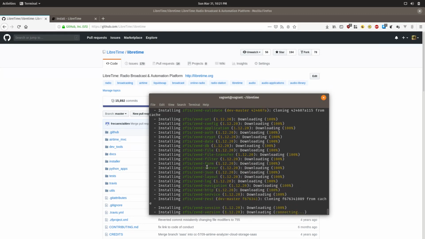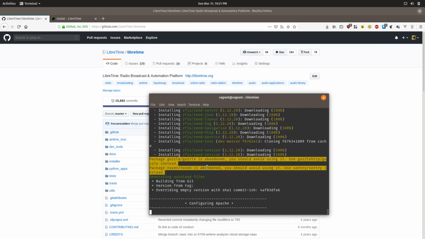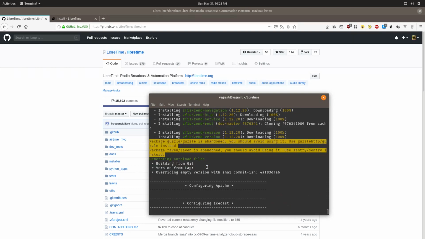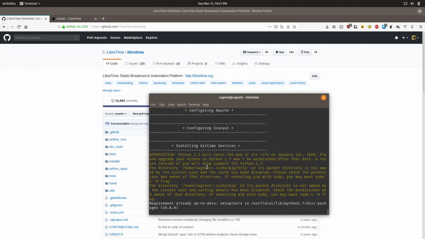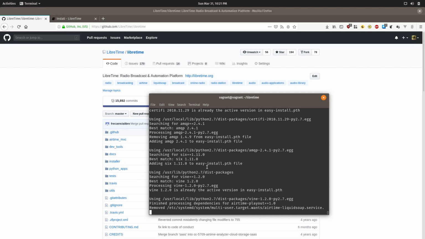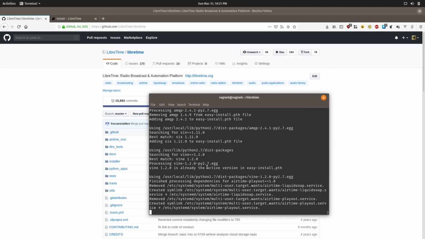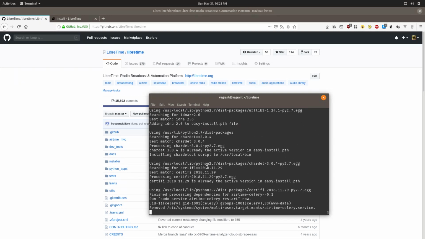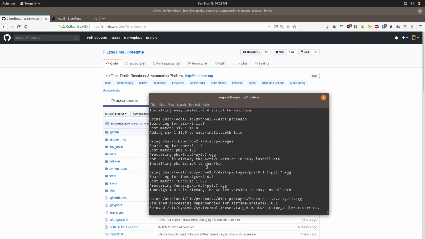It's downloading the ZF1s library, which is a fork of the Zend framework, modified to support PHP 7.2 and above.